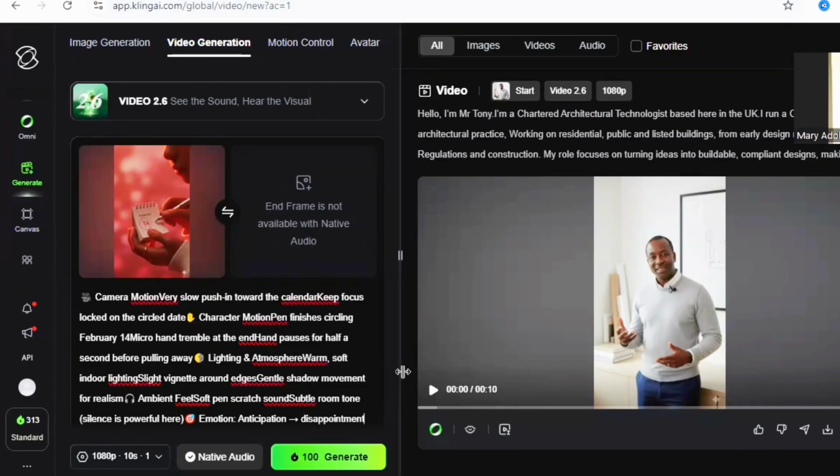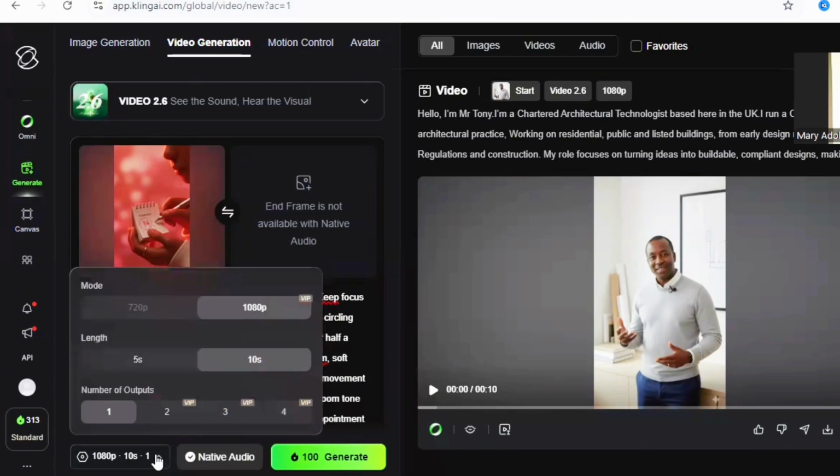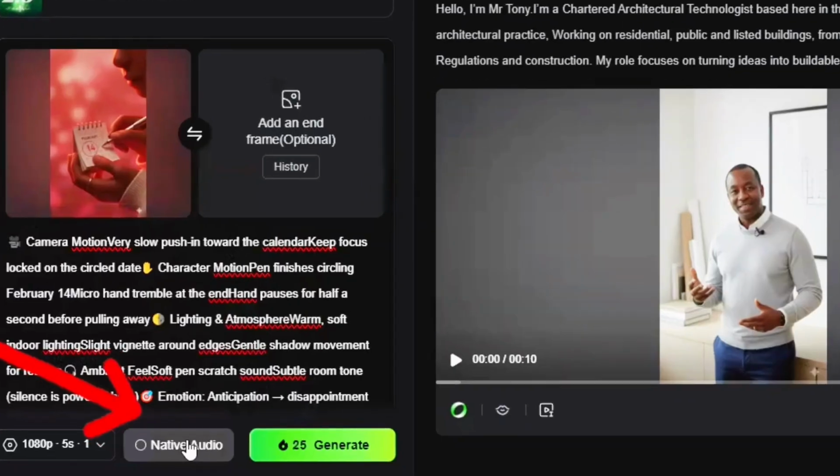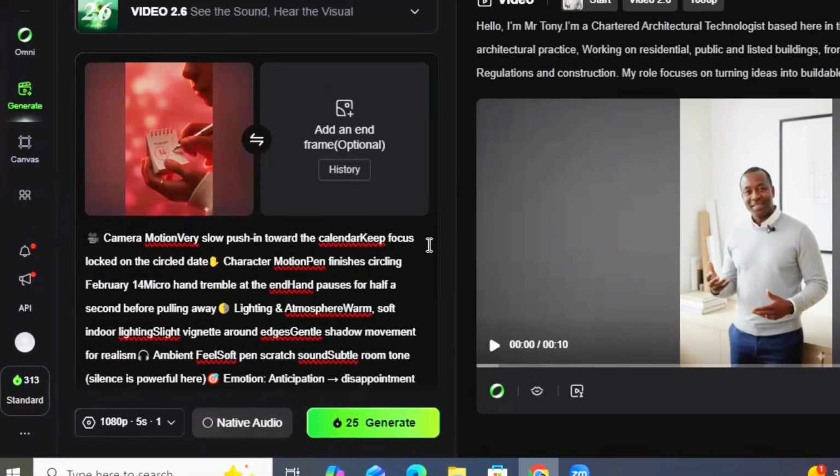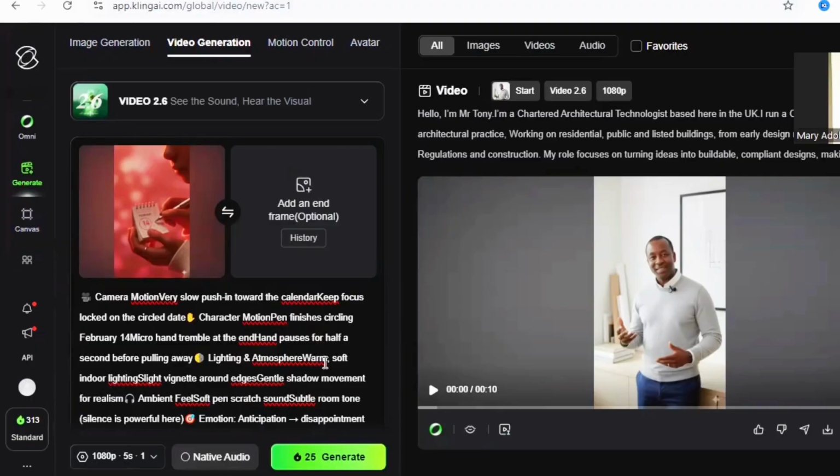If you look down, you'll see that our credit for this video costs 100 credits, but we can change some elements to reduce it. We can reduce the video length if that's applicable to you, right? We can reduce video length to 5 seconds for this video, and you can remove native audio and change the resolution to 720p. And also make sure that you indicate what aspect ratio your video is going to be in, so that if you meant to create videos for YouTube, for instance, you won't go and be getting videos with the aspect ratio that is typically for TikTok.